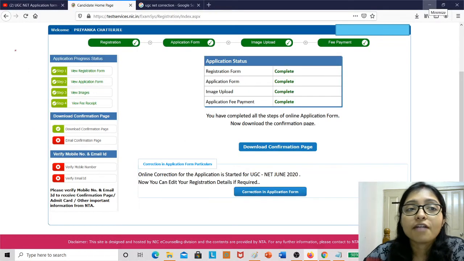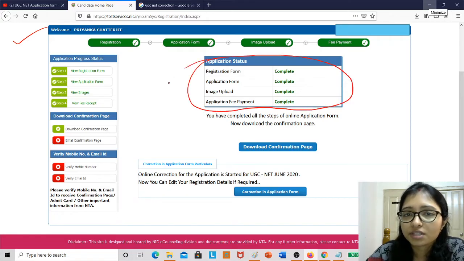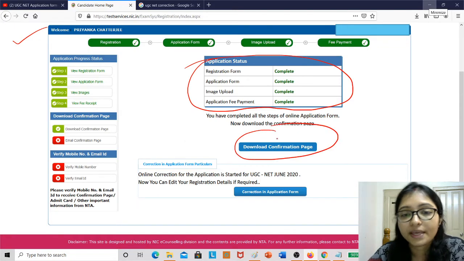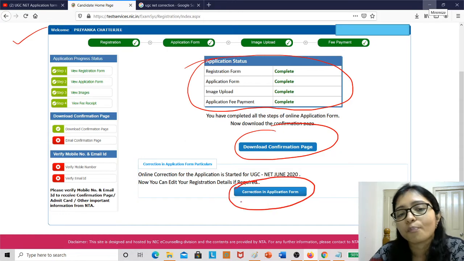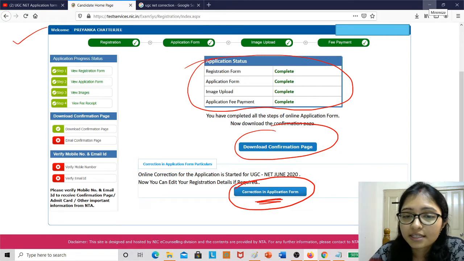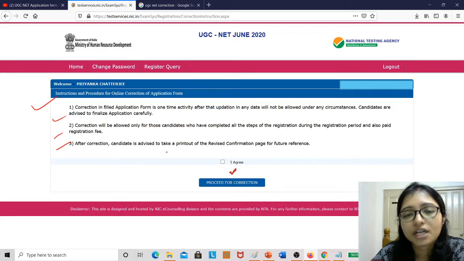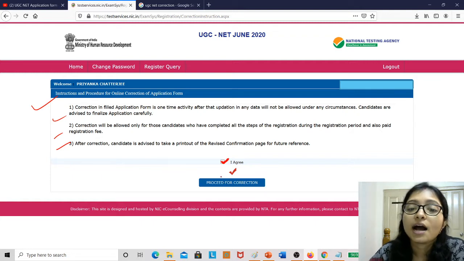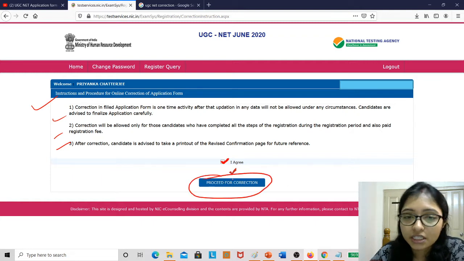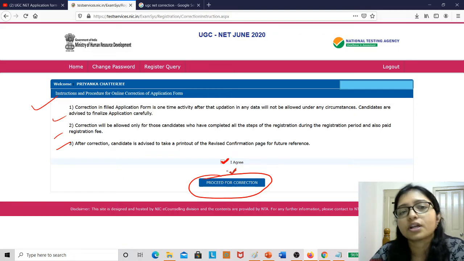Now see, after successfully logging in, it will show your name, and here it is showing that everything is completed. And here you can download your confirmation page. And where is the correction? Here, see, the correction in application form. Just click on this, after that it will show the conditions, and you have to agree. Check this button, you have to agree. After that, click on proceed for correction.